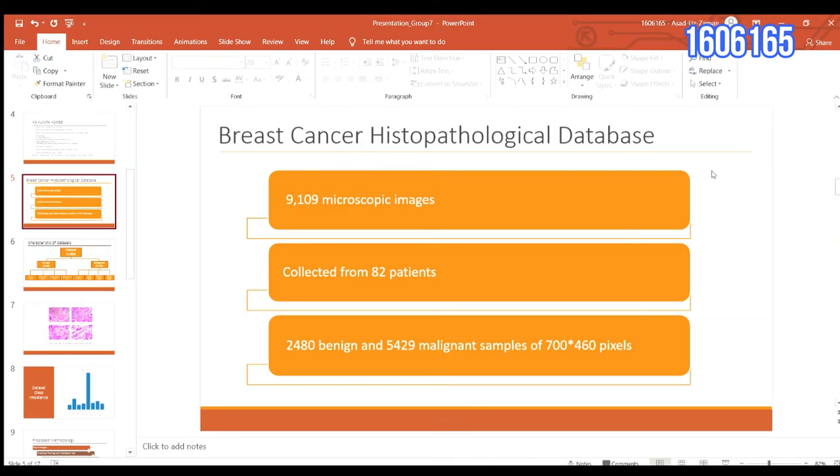Now we will look over the database. The breast cancer histopathological image classification dataset is composed of 9,109 microscopic images of breast tumor tissue collected from 82 patients, and it contains 2,480 benign and 5,429 malignant samples of 700 by 460 pixels, 3-channel RGB, and 8-bit depth in each channel in PNG format.